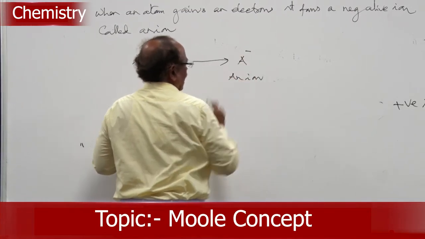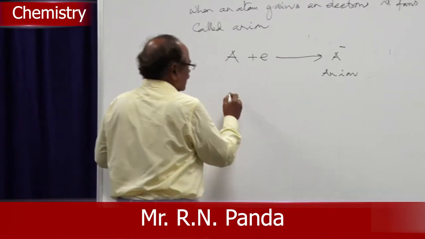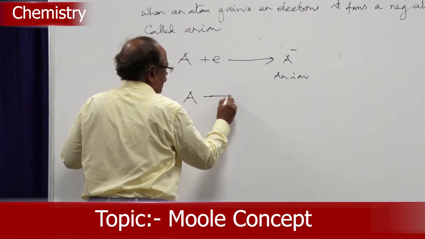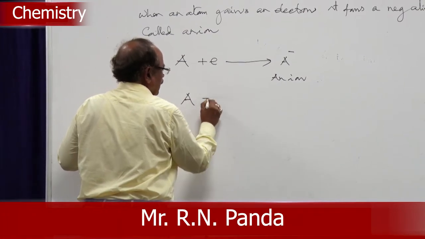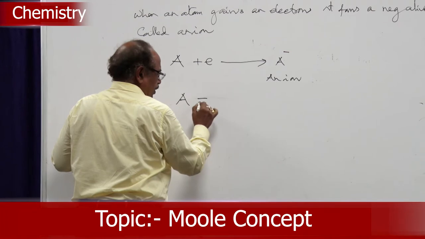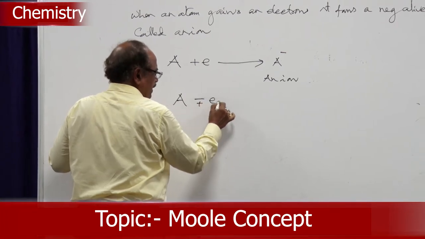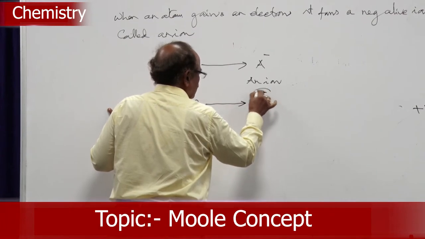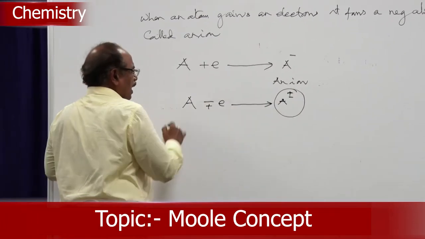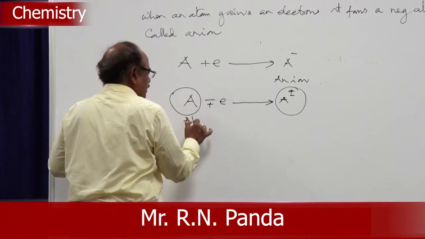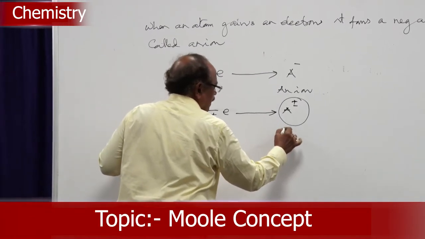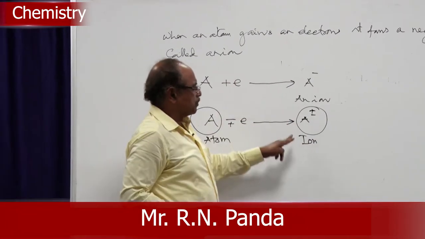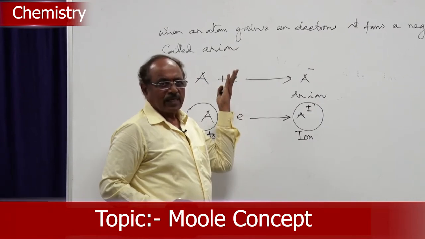So, we can write like this: when an atom loses an electron or an electron is added to it, this forms A plus or minus. This is an atom and this is an ion. According to the charge, it is called a positive ion if it is positively charged, and a negative ion if negatively charged.